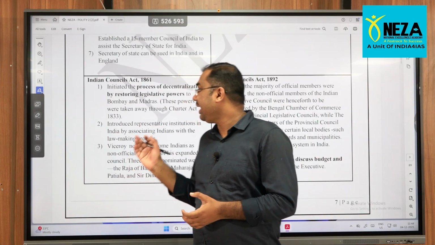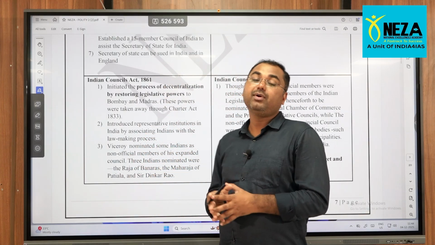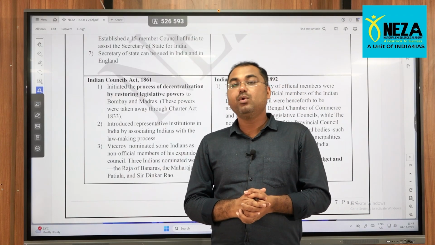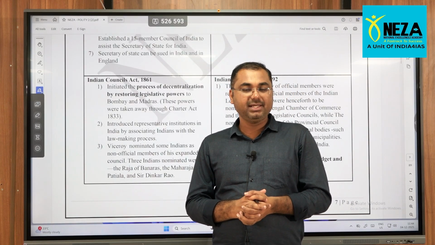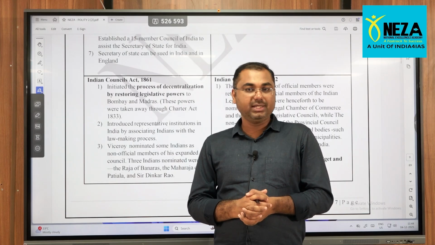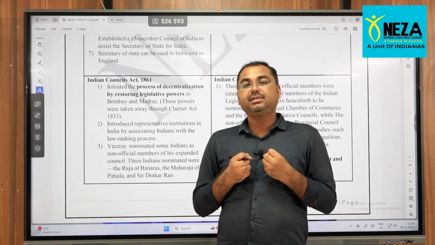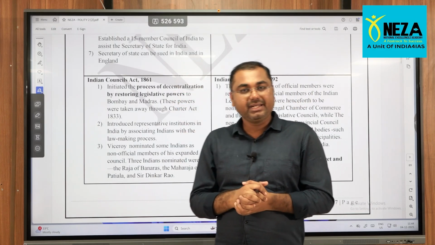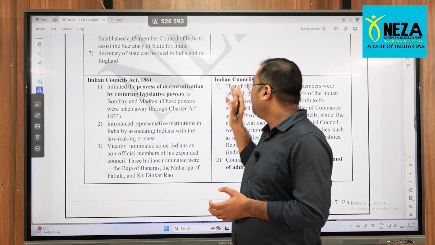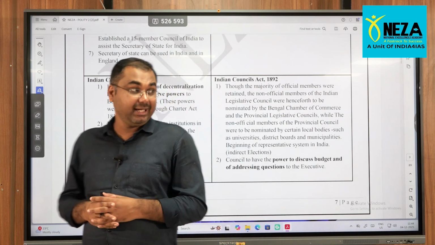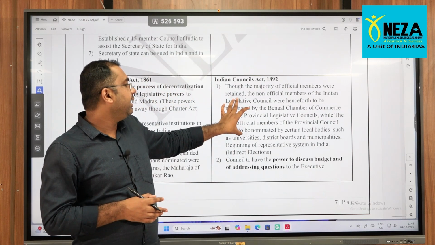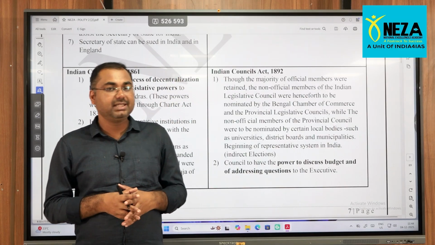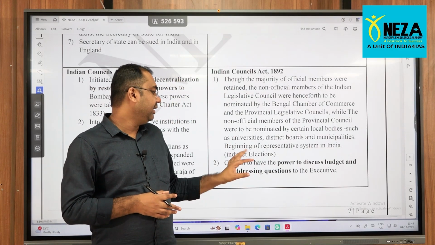1861, again an important act. If you remember, in the previous act the powers of the Madras and Bombay Presidencies, the powers of their rulers, were deprived. So that was centralized. Now it is being decentralized again through the 1861 act. Now moving further to the 1892 act. Again the official members in the Viceroy's Executive Council were retained.